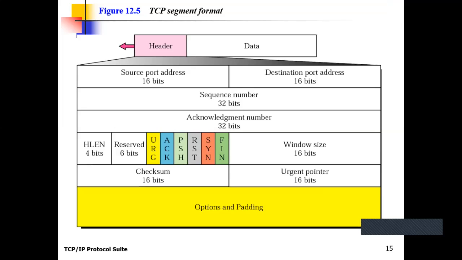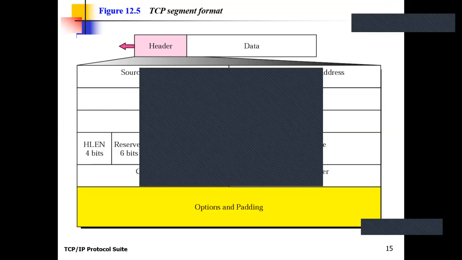So it collects the data from the upper layer, makes segments of a minimum size, and starts sending the segment. It should not wait to make a large segment. So it starts receiving the data from the application layer.